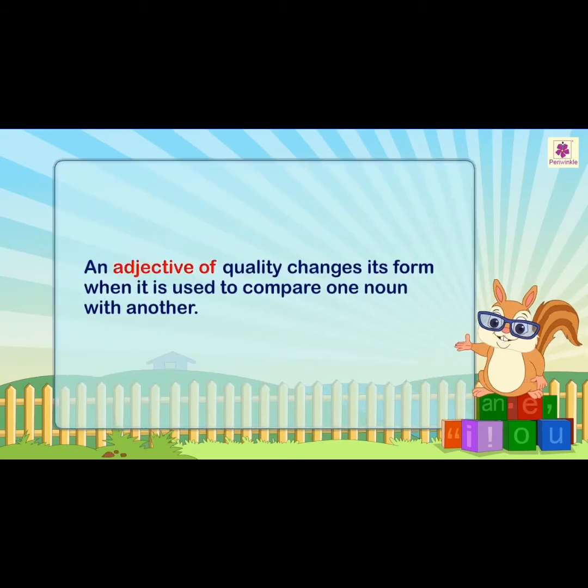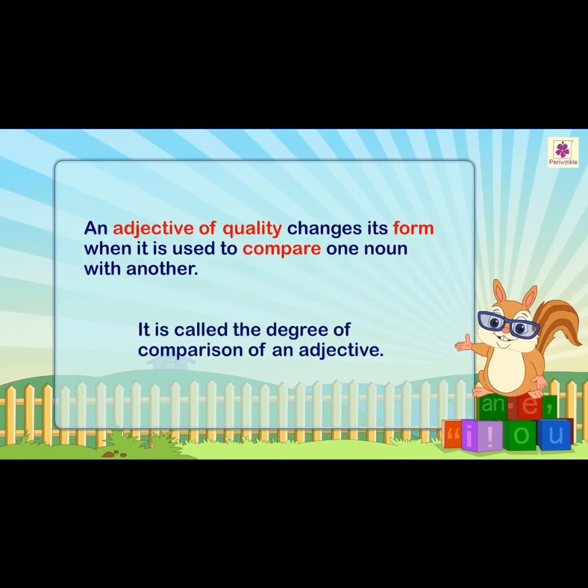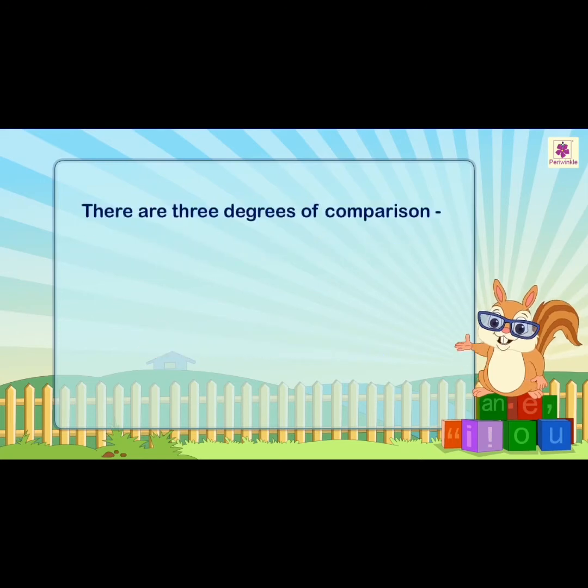What is an adjective? I already explained it to you before class. An adjective of quality changes its form when it is used to compare one noun with another. It is called the degree of comparison of an adjective. So it compares one noun with another noun.